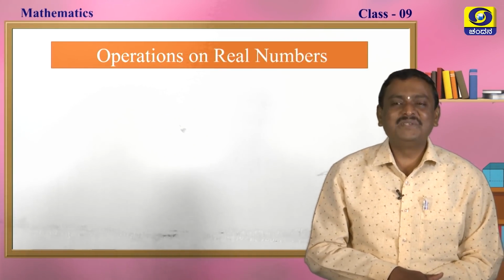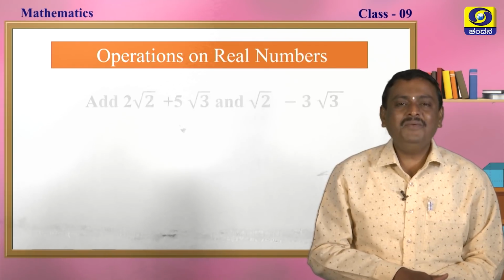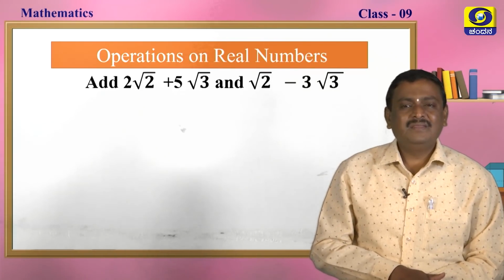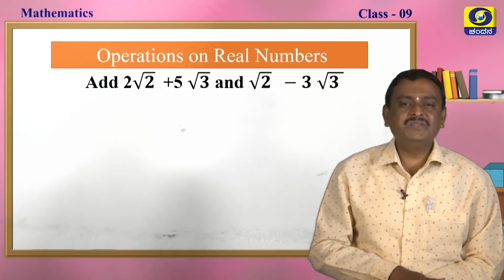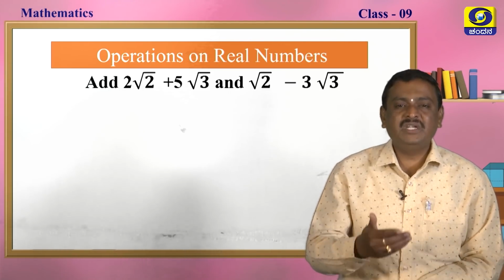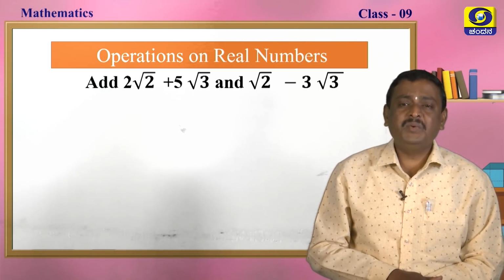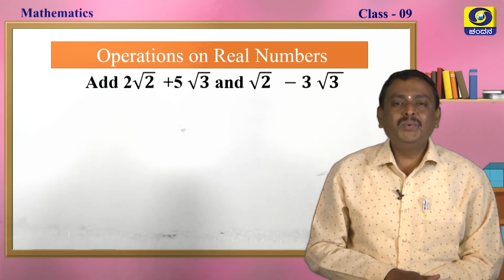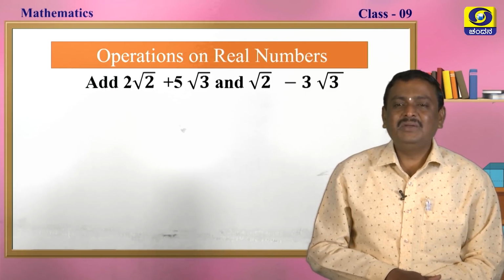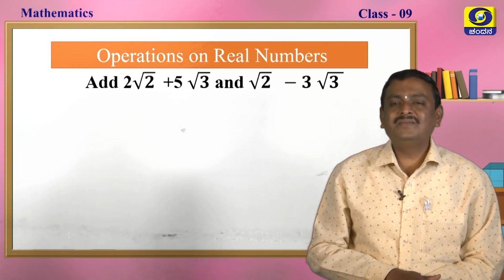Operations on real numbers, my dear students. Please note down. We already know the operations: addition, subtraction, multiplication and division. So, in the first example, we have to add 2 root 2 plus 5 root 3 to root 2 minus 3 root 3.